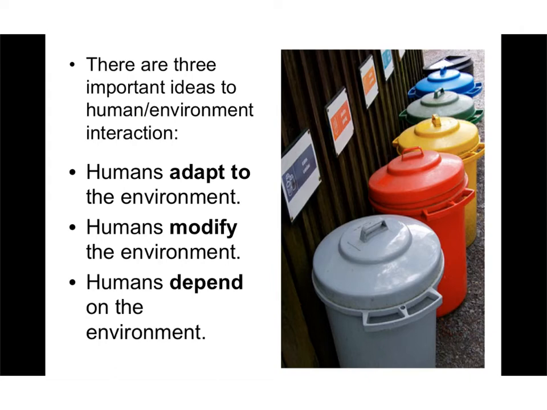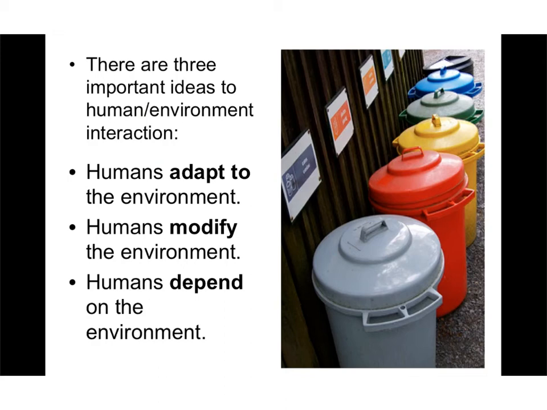What that means is, when humans adapt to their environment, they are changing to fit in with their environment. When humans modify their environment, that means humans are changing the environment to fit them. And humans depending on the environment, that's when people use the environment to help them move forward.